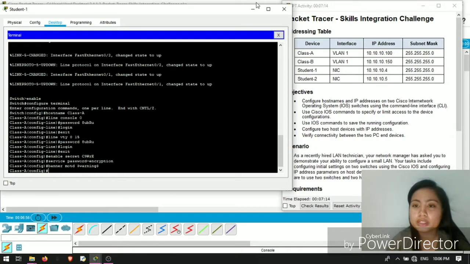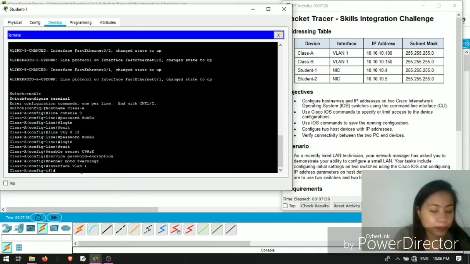Then the next one is configure addressing for all devices according to the addressing table. As you can see, the addressing table is here. So enter the interface VLAN 1, then enter. Then the IP address of this Class A, as you can see, is 10.10.10.100.